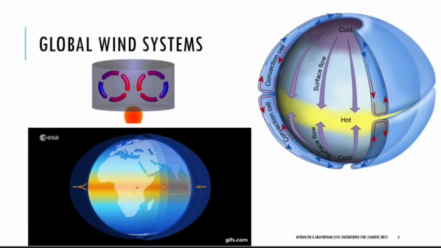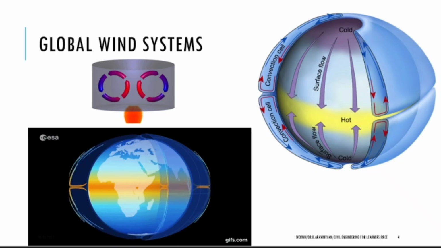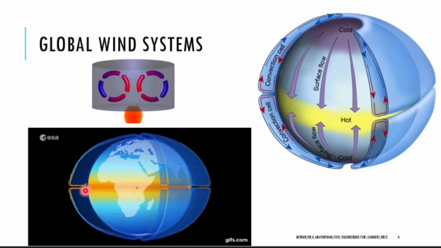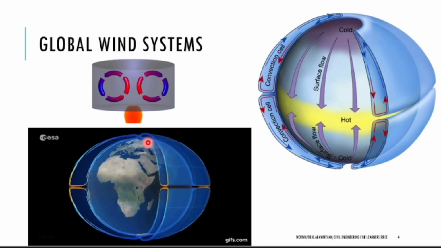Have you seen when they give you the weather report? There is high pressure here, there is low pressure here. That is why the storm will come. High pressure creates rainfall. What will happen if you heat the air? It will become lighter. That is called low density or low pressure. You see the equator there? If you heat it, it is the low pressure area. From the low pressure, air moves towards the high pressure. So where will you have high pressure? At the polar regions, you will have high pressure.